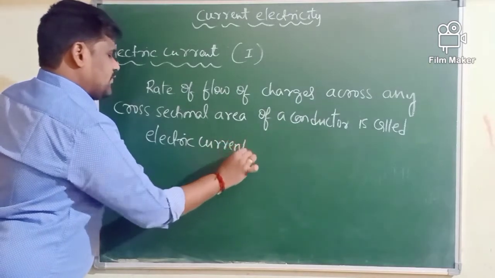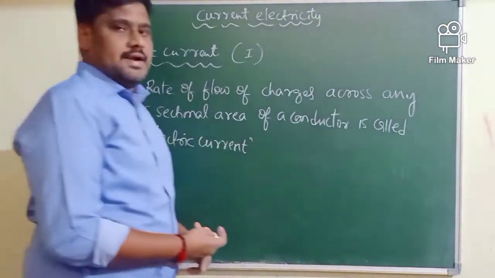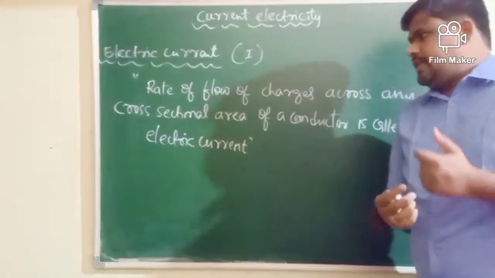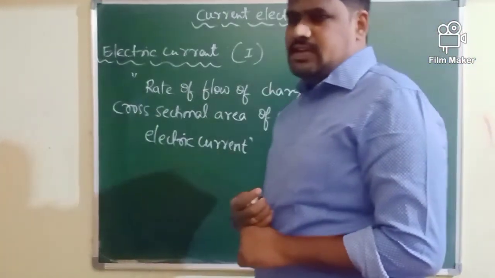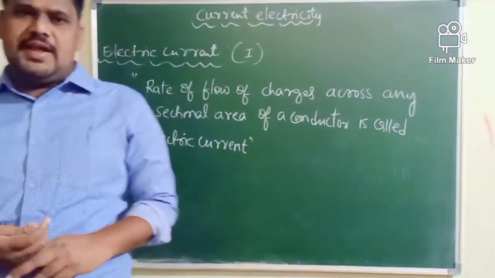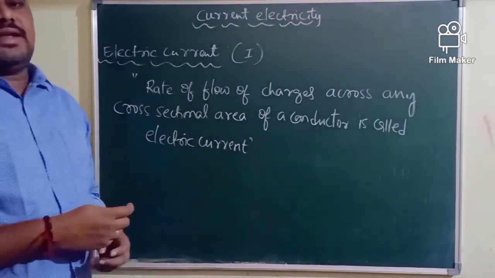So this is the fundamental or basic definition of electric current. What is electric current? The rate of flow of charges across any cross-sectional area of a conductor is called electric current here.